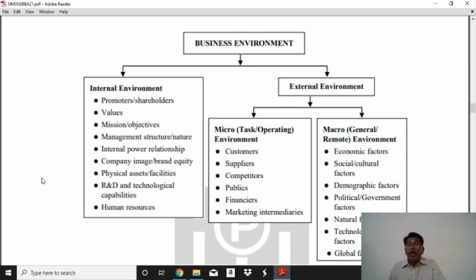Company image and brand equity are more important. Today, many companies are available in our economy, and each company's image is different. Brand is different. For example, take our Gujarat dairy industry. The dairy industry produces milk products, but there are many types of dairy industry, producing different types of milk products.